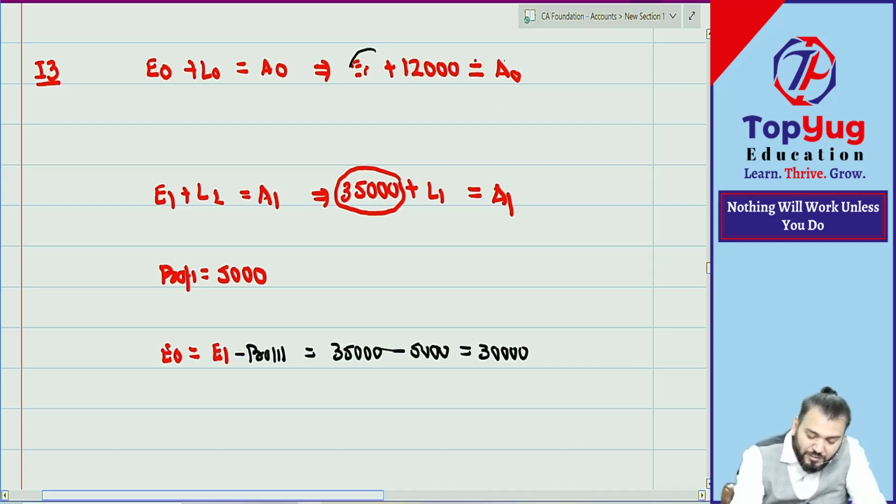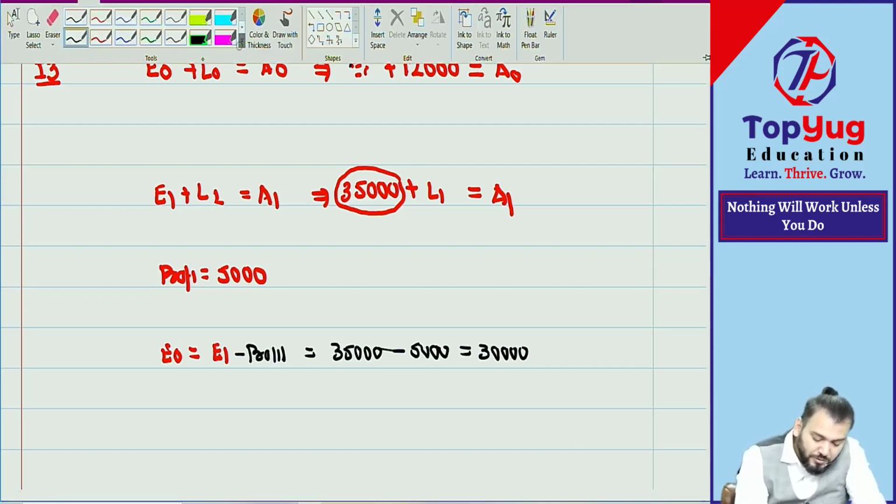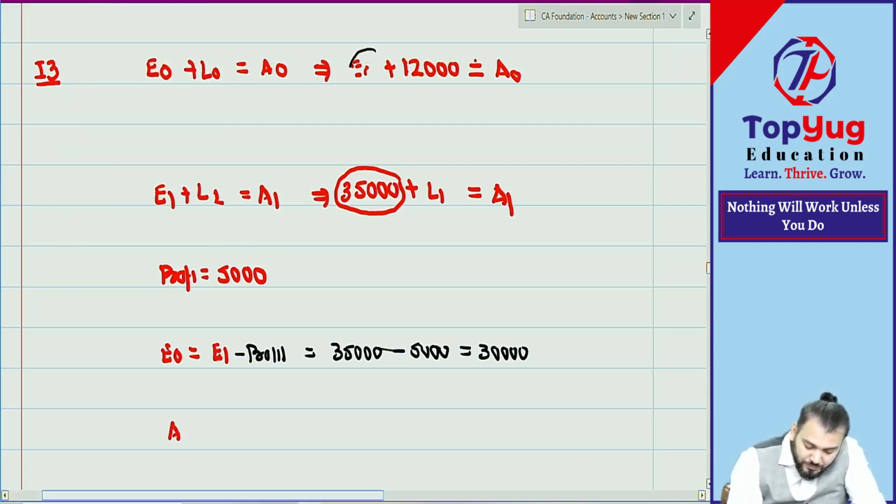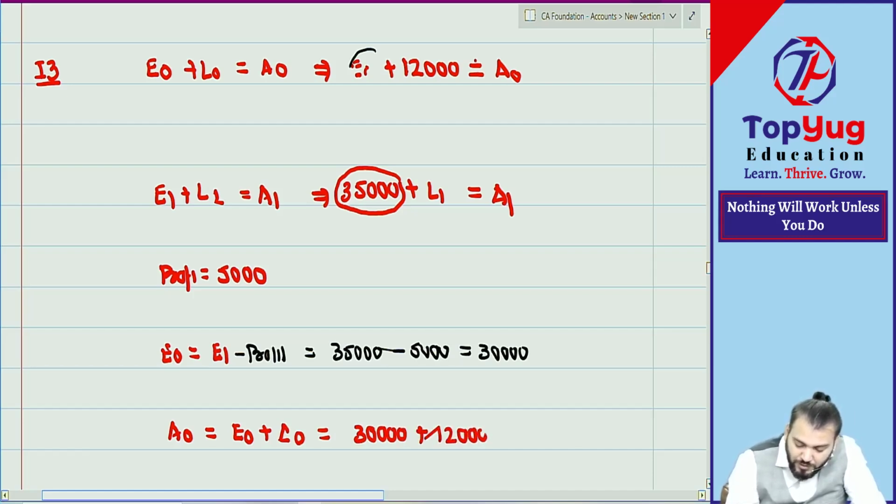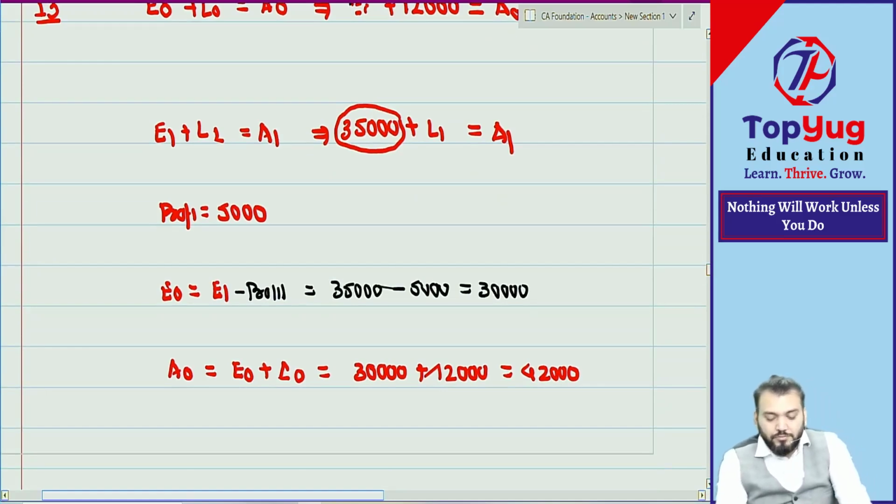Now can you find out A0? Yes. So what is A0? A0 is equal to E0 plus L0. So E0 is what? 30,000 and L0 is what? 12,000 is equal to what? 42,000. Correct. Understood.